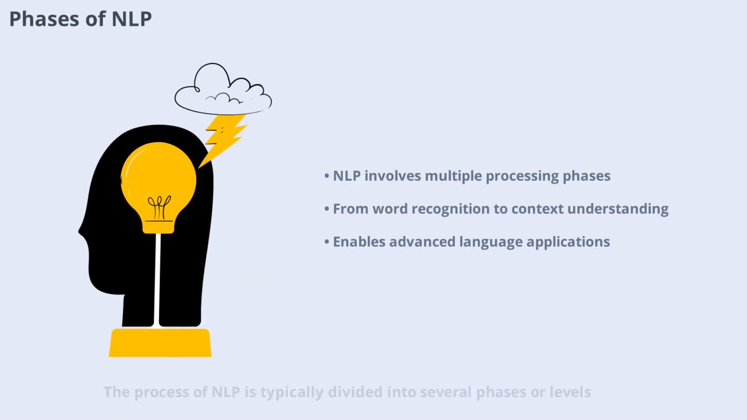The process of NLP is typically divided into several phases or levels. These include lexical analysis, syntactic analysis, semantic analysis, discourse integration, and pragmatic analysis. Each phase addresses a specific aspect of language, from identifying words and their forms to understanding the overall meaning and context. By moving through these phases, NLP systems can transform raw text into structured data that computers can work with, paving the way for more advanced applications like chatbots and sentiment analysis.